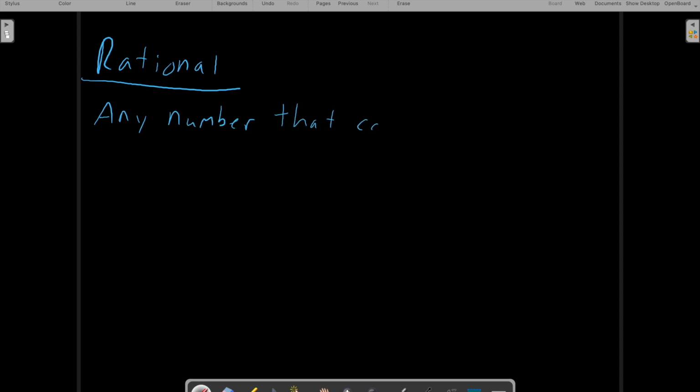Next set are called the rational numbers. These numbers are anything that can be written as a ratio of 2 integers, but we're mostly going to think about it as any number that can be written as a fraction. So what that is going to include is any number with a decimal that repeats or terminates.